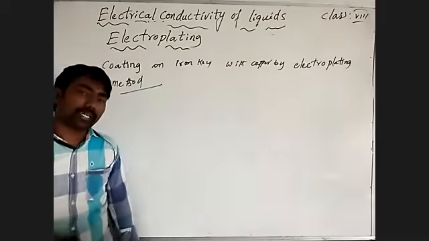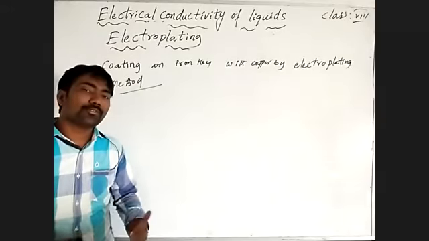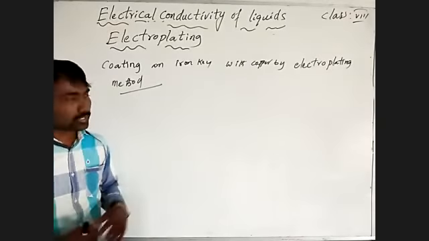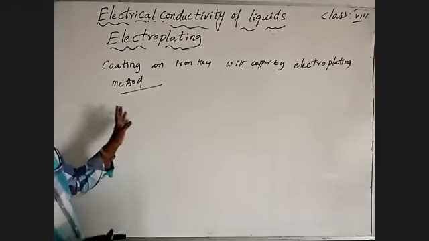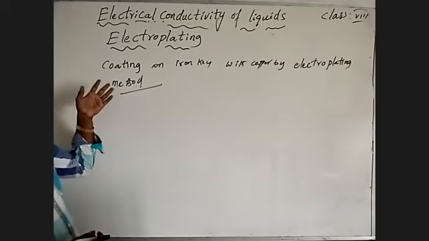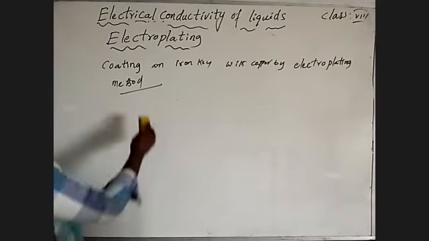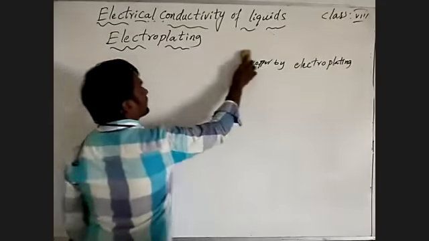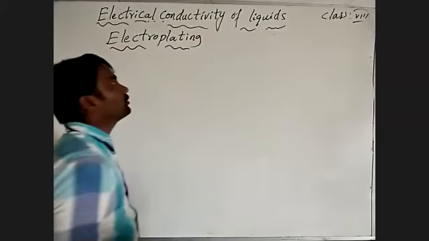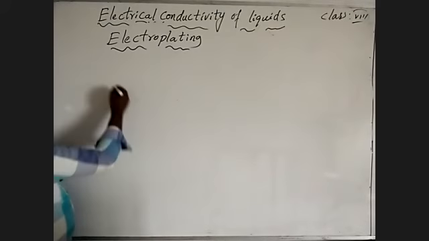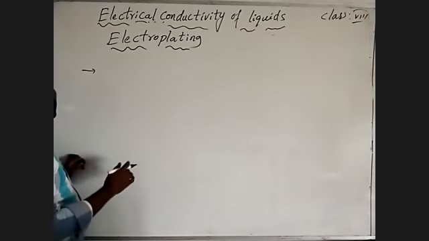Why do we want to do this? Then how is it possible? Okay, see how we may do electroplating. We may use it for different purposes, not only coating. We may use the electroplating method in various situations. That is what we talk about. We need to talk about electroplating.